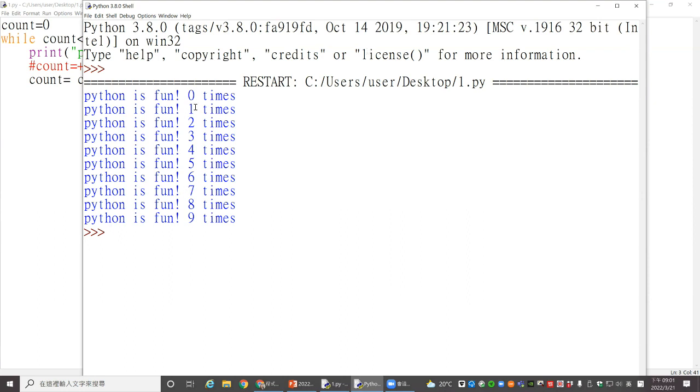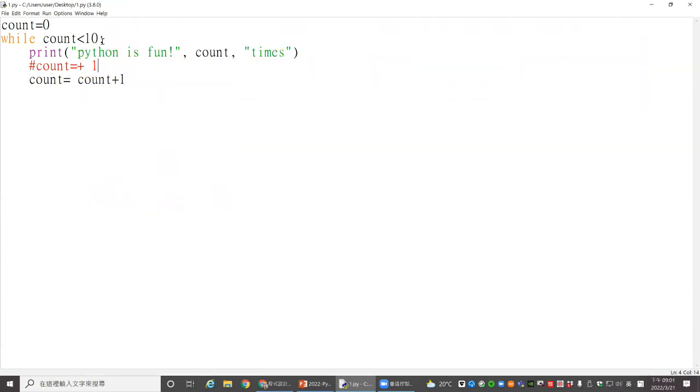If you want it to go from 1st to 10th, we can do it this way: we just make count plus 1. But when we do count plus 1 in print, it doesn't really make the count plus 1 here. It just shows plus 1.